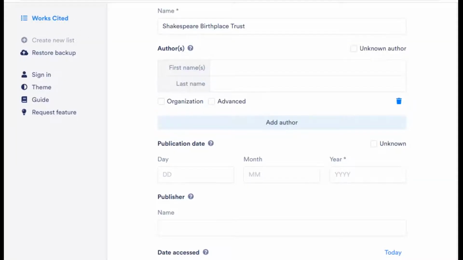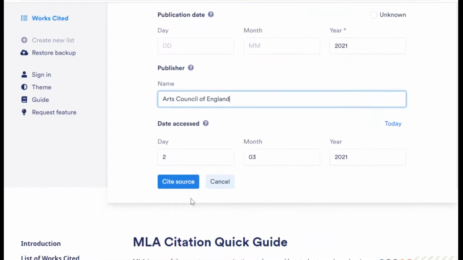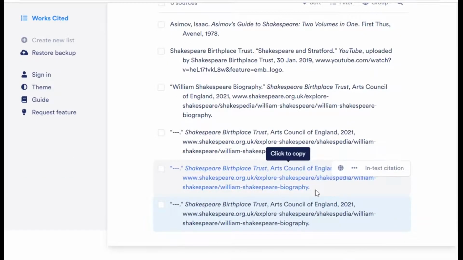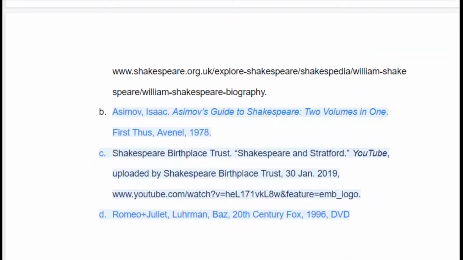Then we would go back here. We're going to leave our author alone because we don't have an author. We're going to type in our year, which is 2021. We're going to do our publisher, which is the Arts Council of England. And then we create our source. And right there it is. So we would copy and paste it over into our citation. So here are all of our citations, all 4 of them.